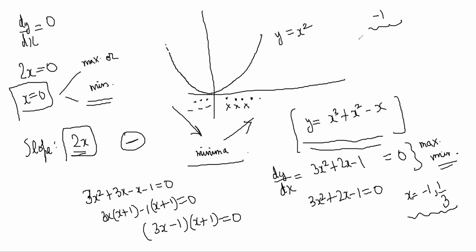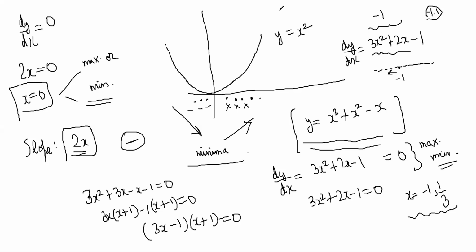So how will we decide that? We will look at the slope. The slope function was what for us? 3x square plus 2x minus 1, right? Just before minus 1. So minus 1, let's say we have plotted here. Just this side of minus 1, so let's say minus 1.1. What is the value of the slope? Let's approximately see whether it is positive or negative.